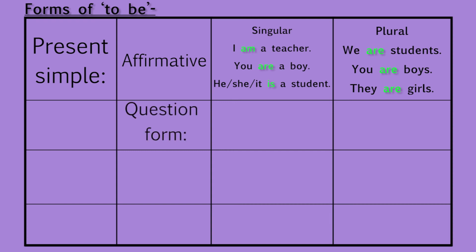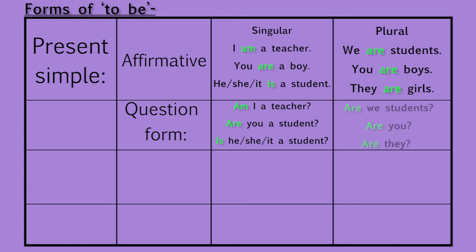Now let us see the question forms of to be. Am I a teacher? Are you a student? Is she a student? Similarly, are we students? Are you? Are they? These are all the question forms of to be: are, is, am, etc.